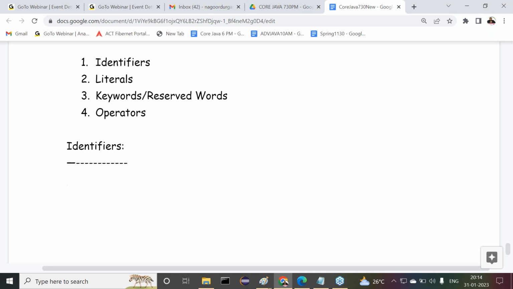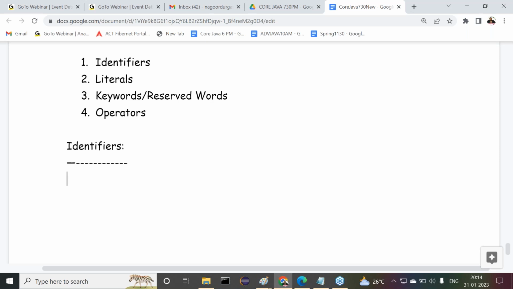Second one is data types. Third one is typecasting. Fourth one is Java statements. Last one is... I'm asking only the titles of the concepts, not even the internals. Just 5 minutes back I discussed it, and within 5 minutes you've forgotten all this.